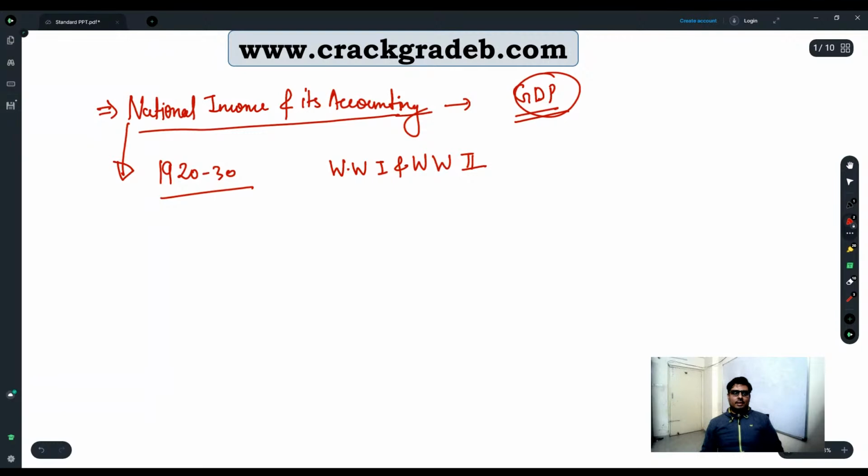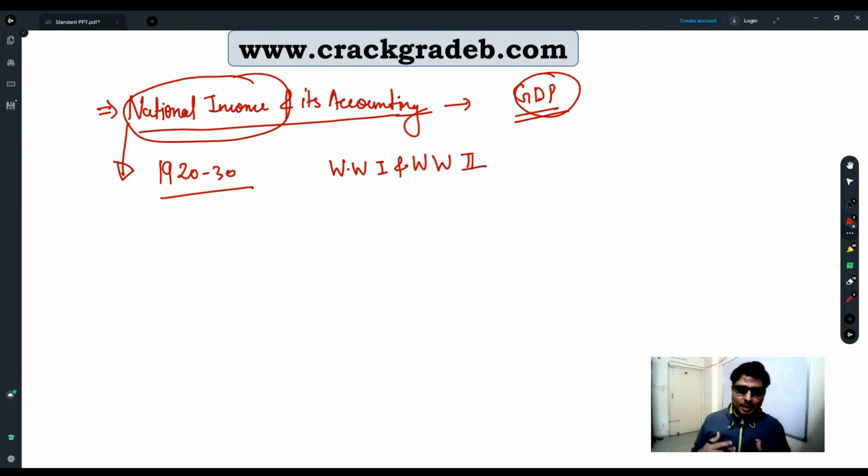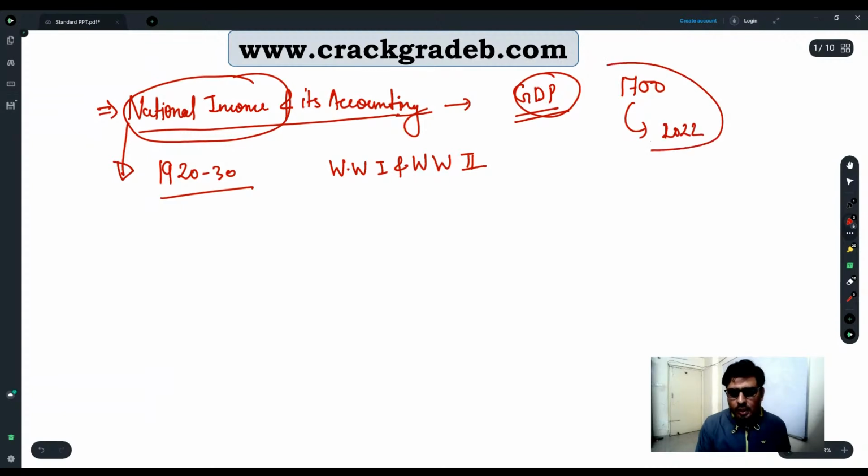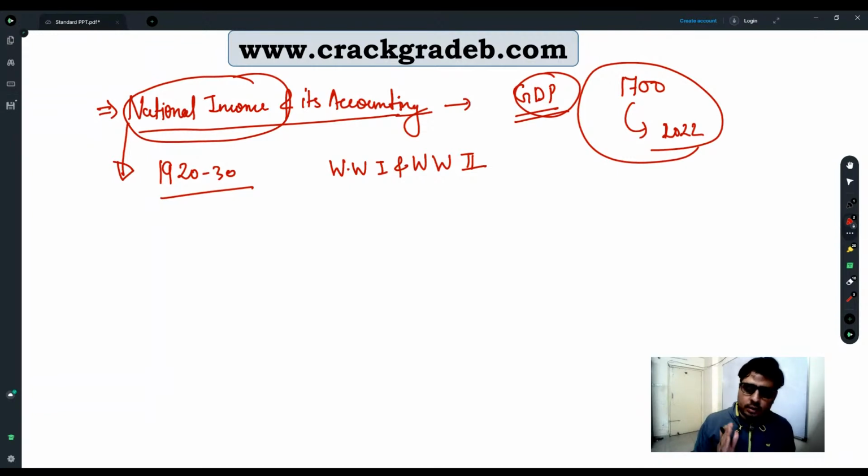That was a time period when economists were asked to focus on this thing. It was not their way. If you see the development of this subject from 1700 till date, from 1700 till 1920 to 1930, economists were not interested in the study of national income.